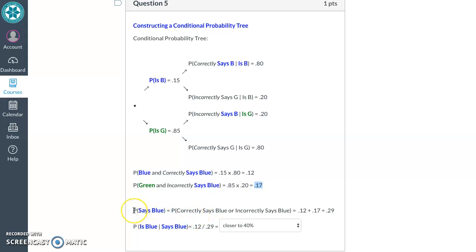So what's the probability that the witness says it's blue, right or wrong? It's either this or this. These are the two times the witness says it's blue. So we'll add these up: 0.29. And then finally, what's the probability that it is blue given that the witness said it was blue? So out of this 0.29, how often do they correctly say it's blue? 0.12. So again, that's going to be closer to 40%.